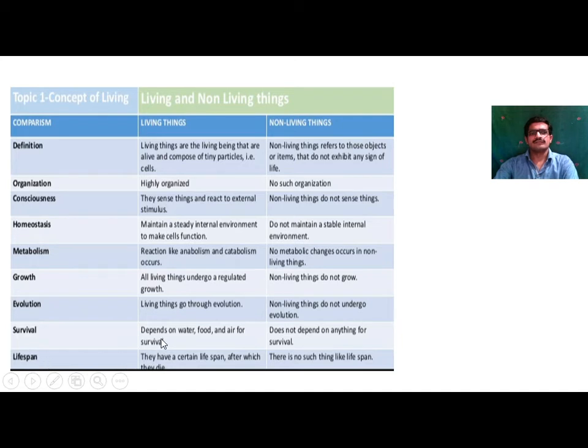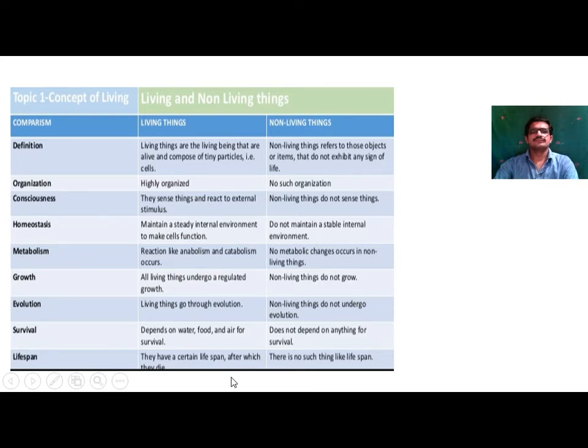Next one, survival depends on water, food and air. All living things are dependent on environmental conditions like abiotic factors, that is water, food and air, for their survival. Non-living things do not depend on any environmental factor for survival. Next one, lifespan. Living things have a certain lifespan after which they die. Non-living things have no such lifespan. So lifespan is found only in living things.